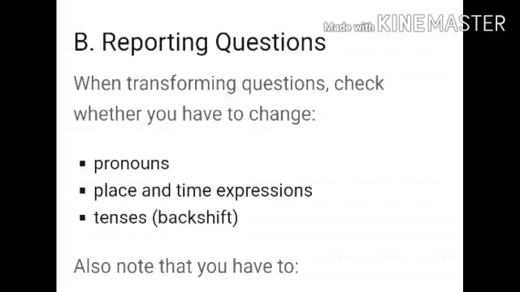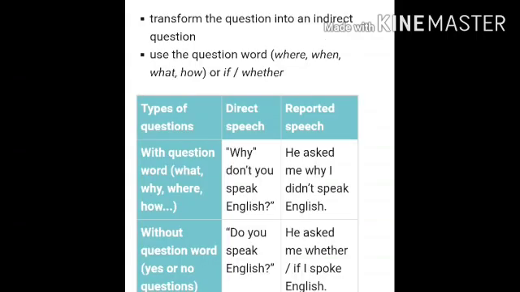Okay. Now reporting questions. In transforming questions, check whether you have to change the pronouns, place and time expressions, tenses, the same as the previous one. But the thing you should note here is when you're transforming the question into indirect speech, use the question word where, when, what, how. Or you should use if or whether.